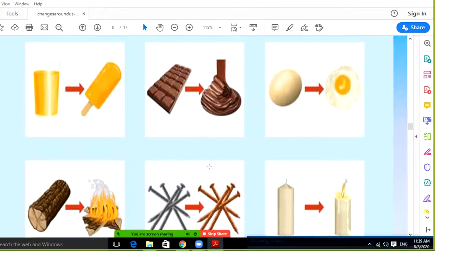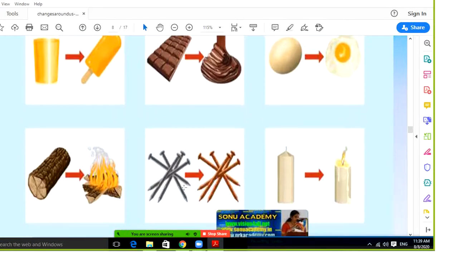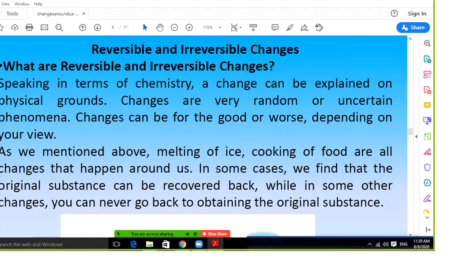So students, here this wooden log is burned, and finally it is converted into ash. And this is the change where things corrode. So this is also reversible and irreversible changes.